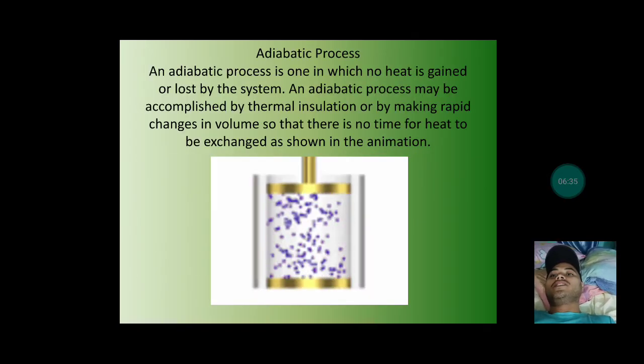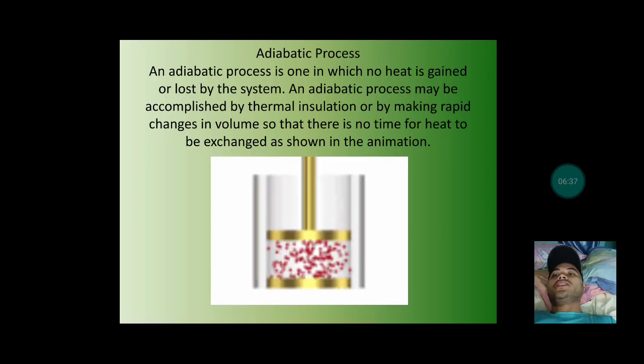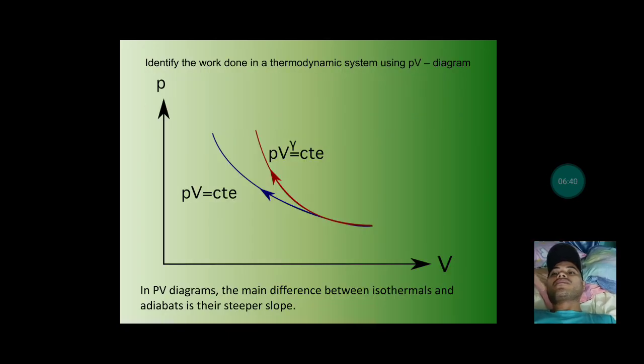And then we also have the adiabatic process. In an adiabatic process, there is no heat transfer in the system. As you can see, this blue line in the diagram is our isothermal. But if the curve is steeper, as you can see the red one is steeper than the blue one, the red one is what we call the adiabatic process.